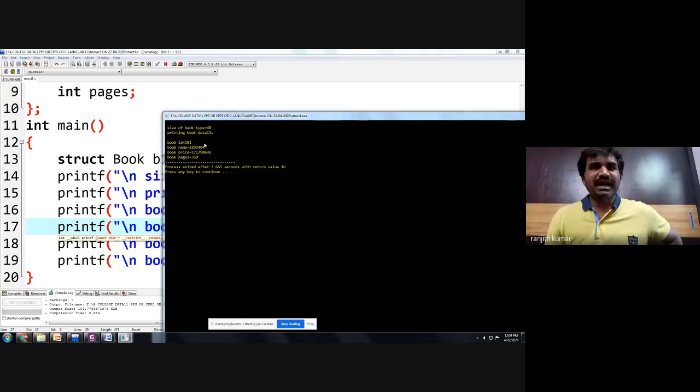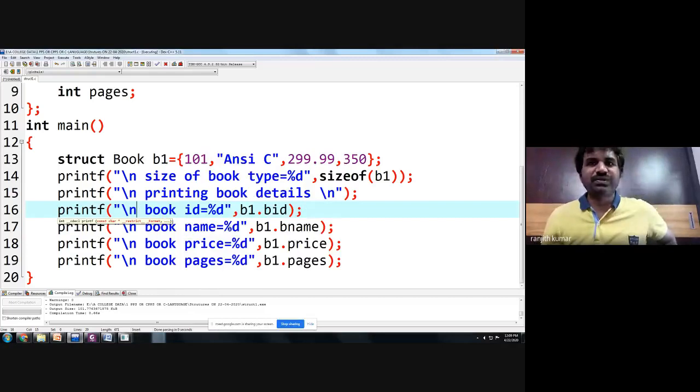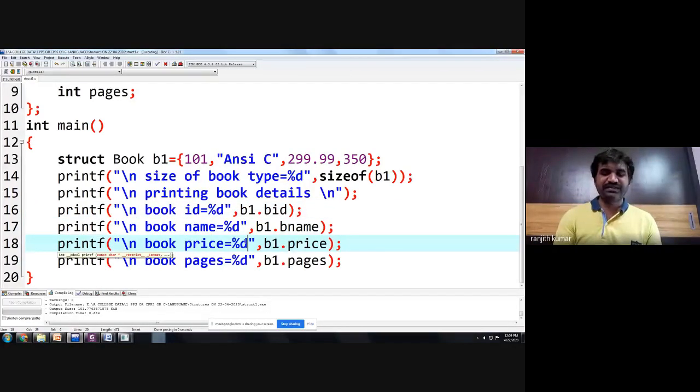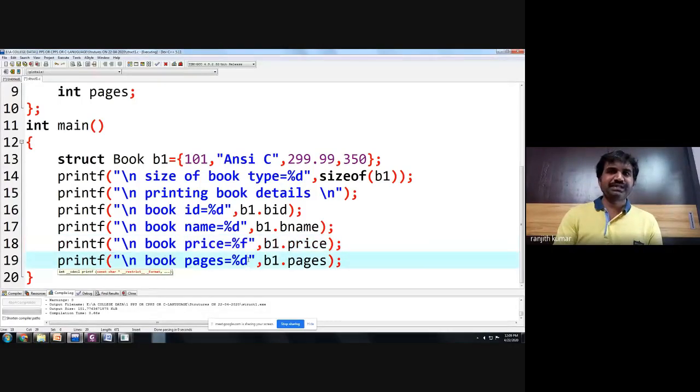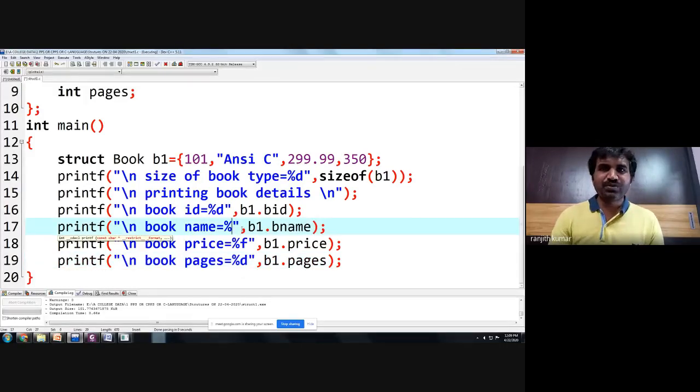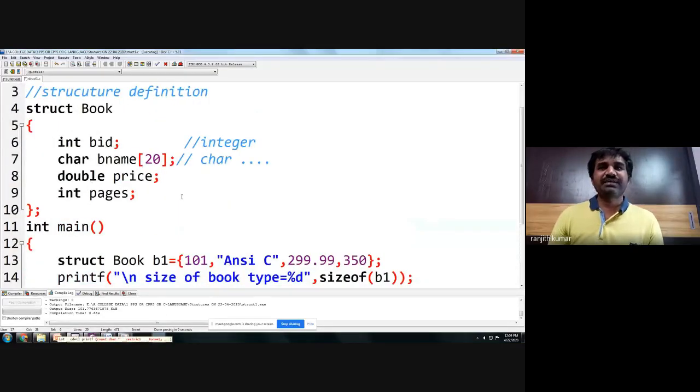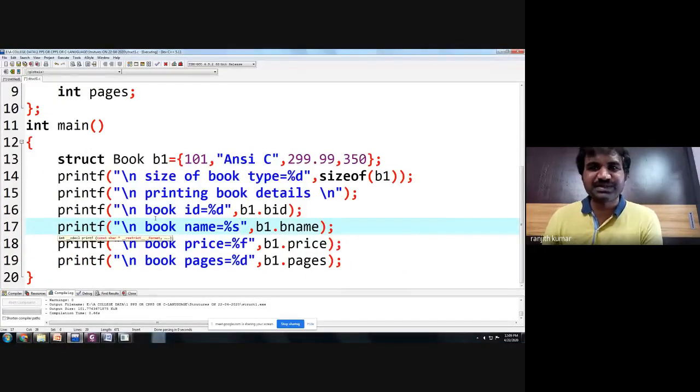40 bytes. And printing the book details, book ID is 101. Book name is printed in number format because you have given percentage d. And book price and book pages. So, book price should be in which format? Percentage f. And book pages you want to give is what? Percentage d. And book name you want to give percentage s. So make sure which data type you want to give and what format specifier you are using.